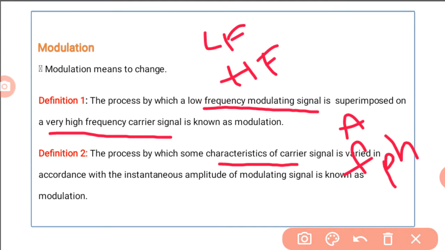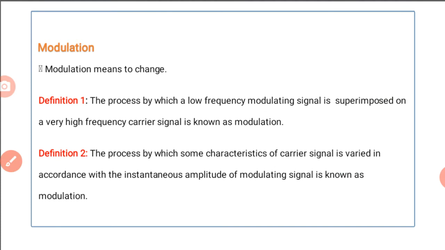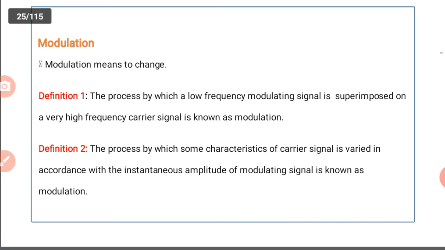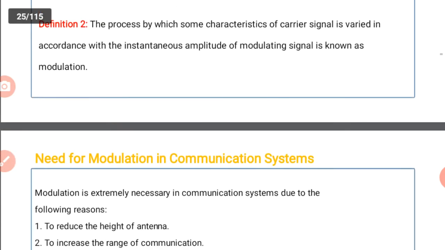So, for example, the amplitude of the carrier signal is varied in accordance with the instantaneous amplitude of the modulating signal. Is it clear? Modulation means a low frequency signal is superimposed on a high frequency signal, or some characteristics of the carrier signal are varied in accordance with the modulating signal.